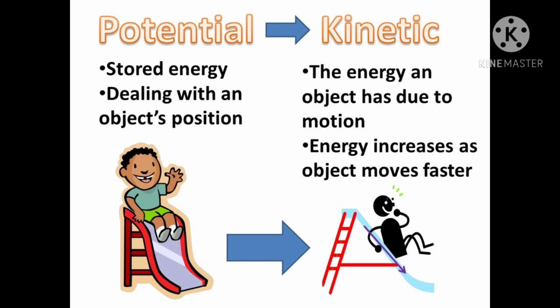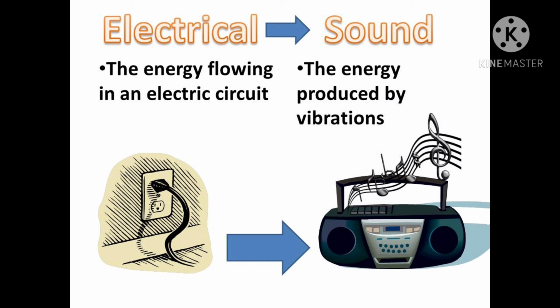Children, the boy sitting on the slide has potential energy, and when he moves down, this potential energy gets converted into kinetic energy. The next picture shows that electrical energy changes into sound energy.